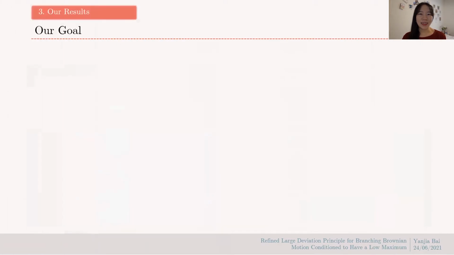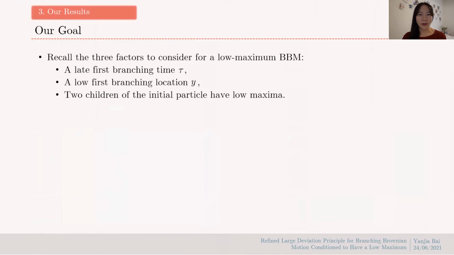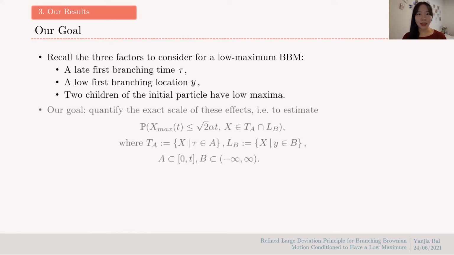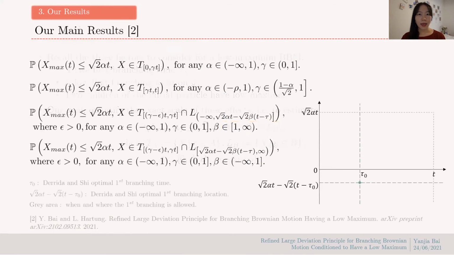Okay, enough analogy here, and we're back to math. Recall that we have these three factors. Each of them contributes to a low maximum BBM, but all of them have a price associated with them. Therefore, we are interested in the interplay between these three factors, and that is why we are trying to refine the previous result by adding this new event there, which refines the first branching time and first branching location of the initial particle. In our paper, we present the large deviation estimates for these four probabilities.